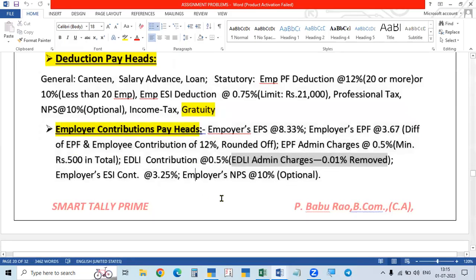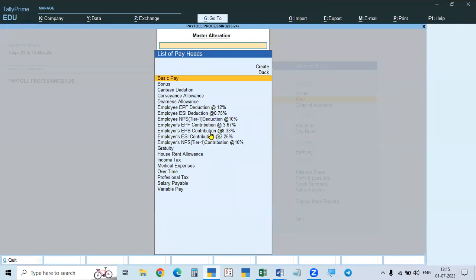But in this case, one small minor two items yesterday we missed. That is, in addition to the contributions made by the employer, he has to pay some other small amounts. One amount is contribution, and another amount is expenses, but both are expenses to him from his pocket. It is not a contribution. It will not be deducted from the employees also. They will deduct provident fund from employees, and he will also contribute. But in these two cases, he will pay. It is only expenses to him, so that will not be deducted from the employees.